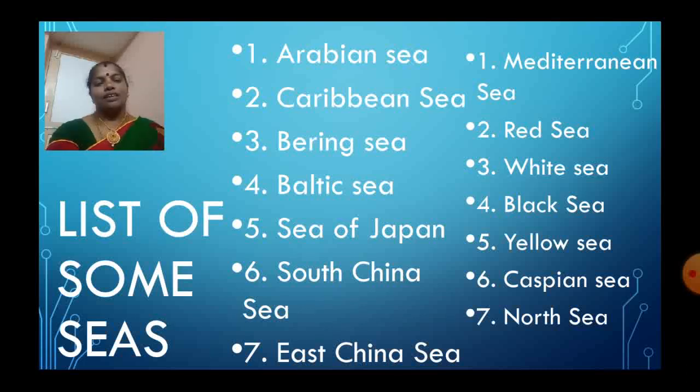There are a lot of seas on our earth. Here Red Sea, White Sea, Black Sea, Yellow Sea, some colors are given, so don't be confused by that. All the waters are the same in color. There is no different color, but they were named differently.